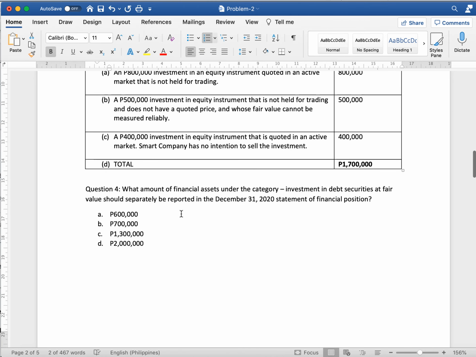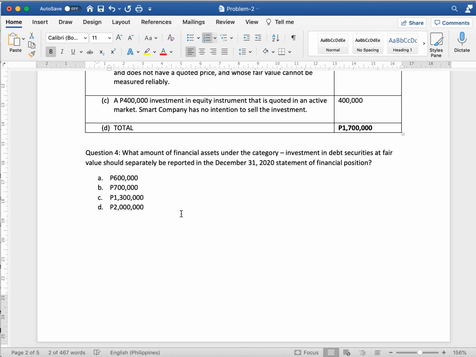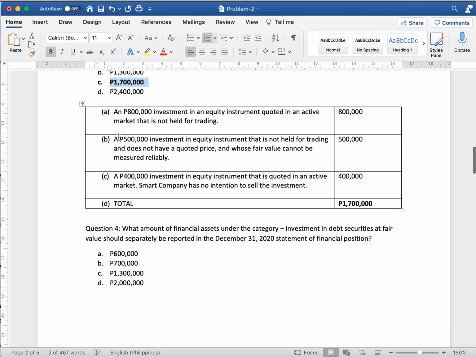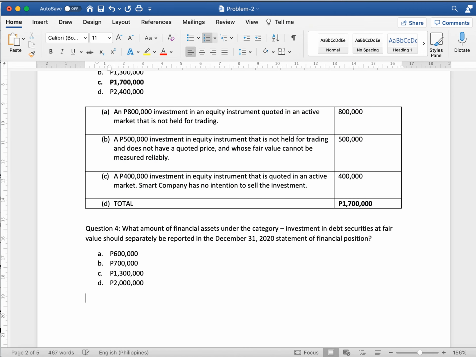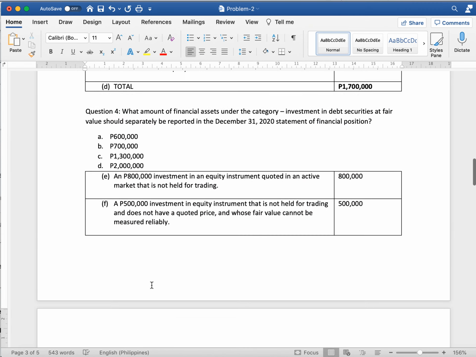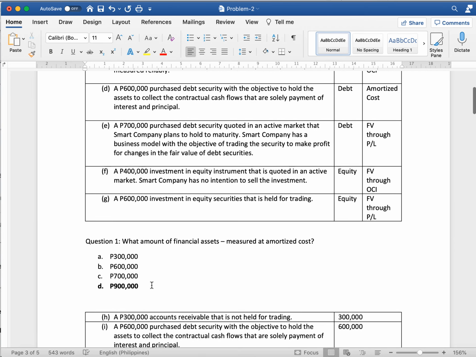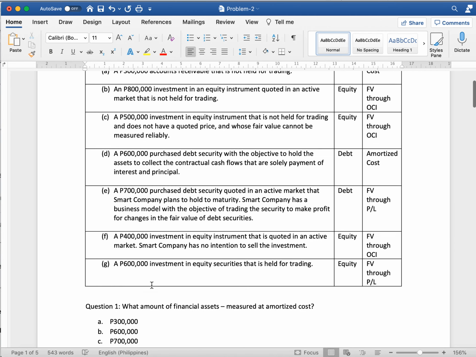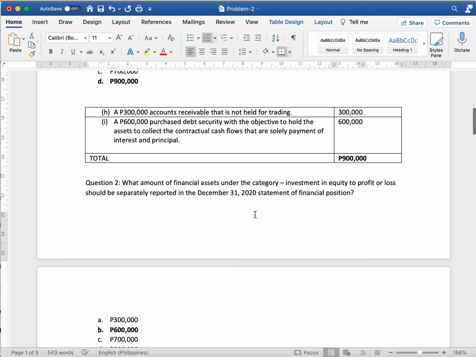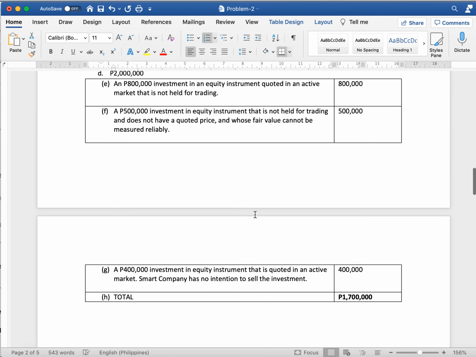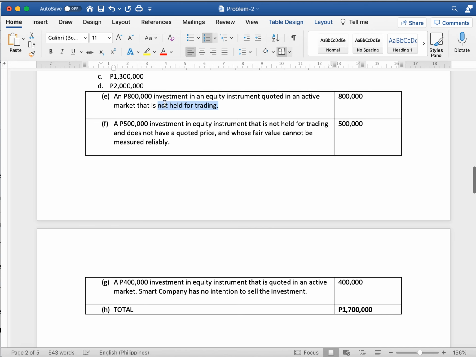Number 4: what amount of financial asset category under investment in debt that should be at fair value should be reported on December 31, 2020? It only says at fair value, but does not say whether OCI or P&L. So all debt at fair value, we include. For the debt, this one. It is the only one.